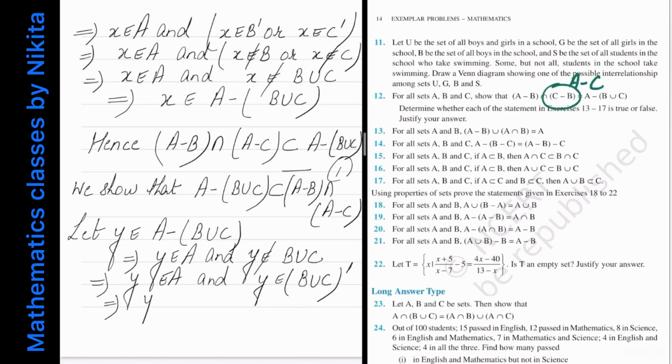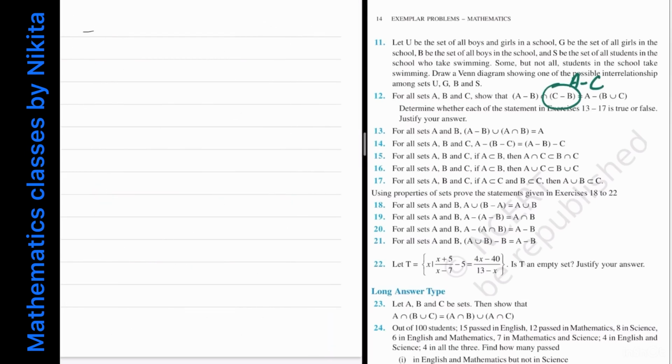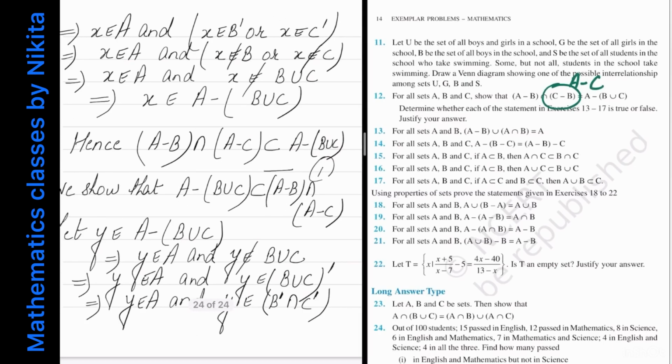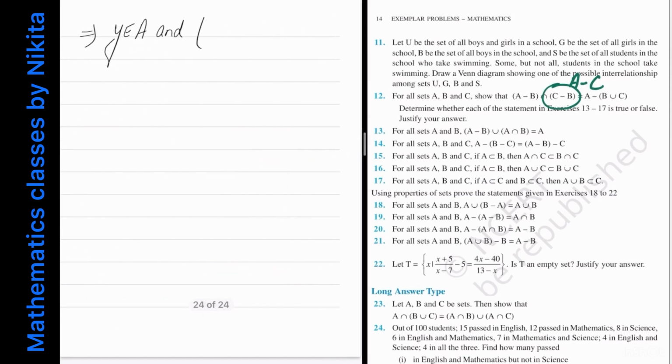This implies y belongs to A and y belongs to B complement intersection with C complement. And from here you get y belongs to A and, since it is an intersection, y belongs to B complement and y belongs to C complement.